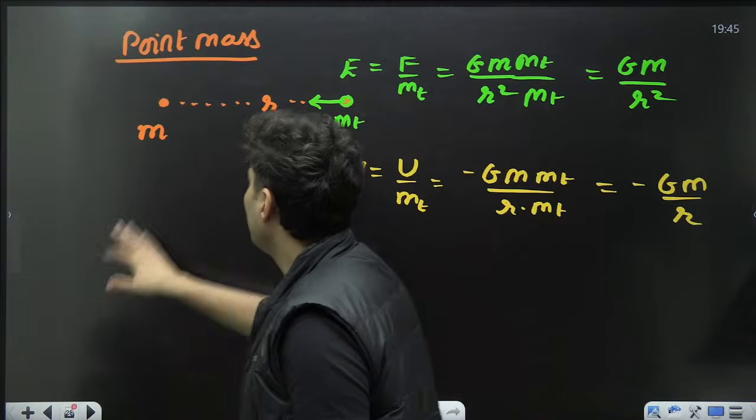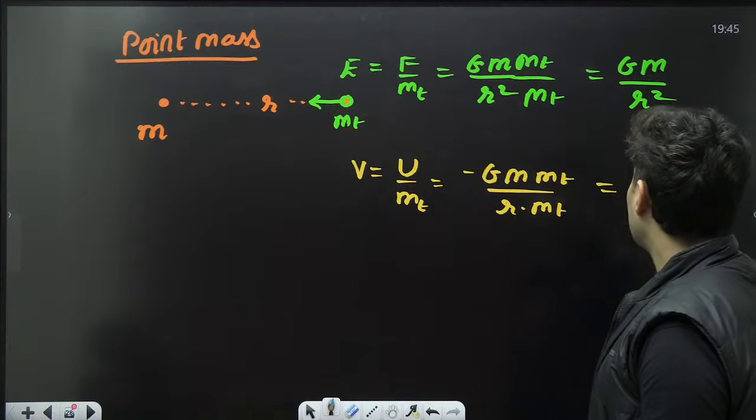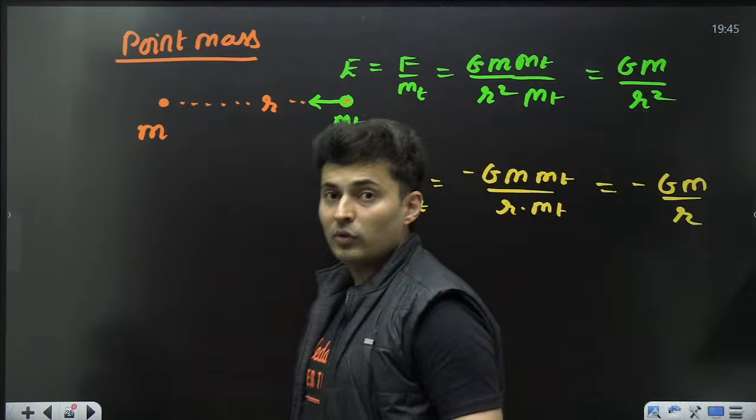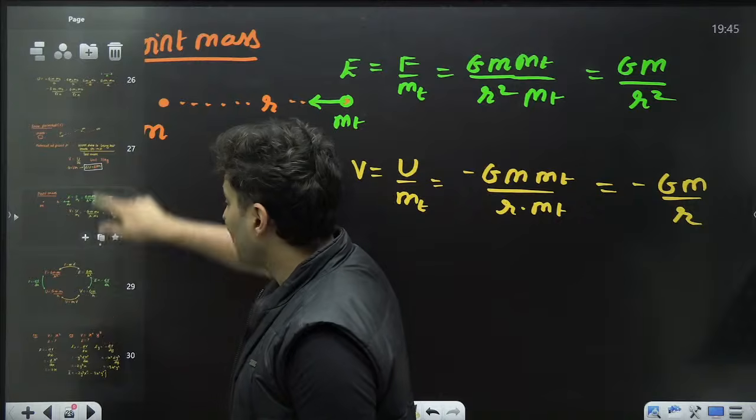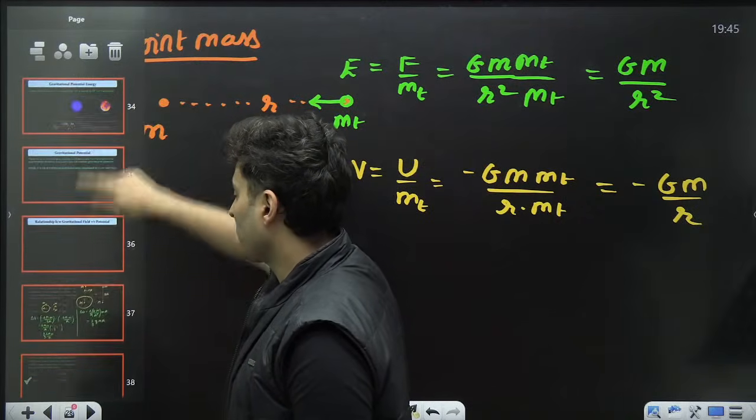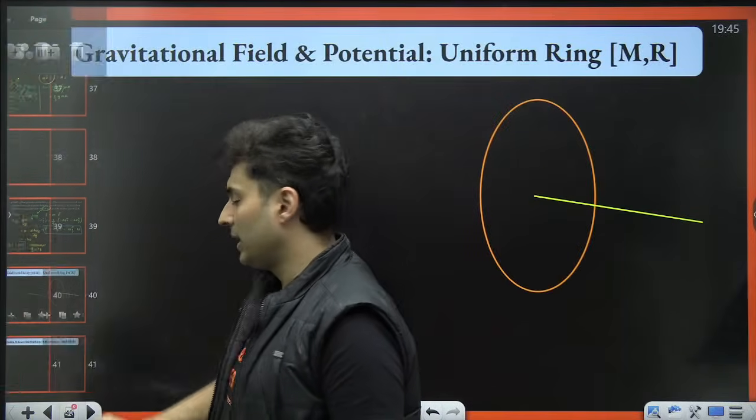Yes, for a point mass, we saw it right over here: Gm by r square and minus Gm by r. That was for a point mass. But for other geometries also you should know that.